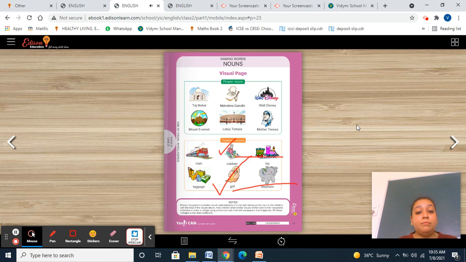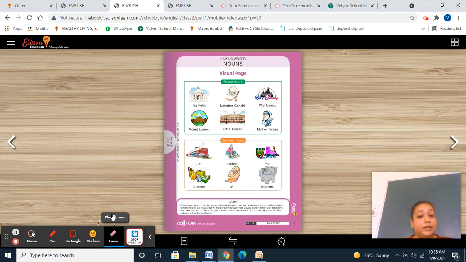Now take out page number 23. On page number 23, you can see proper noun and common noun. Taj Mahal is a proper noun, but the common noun is place. It is a place, and we are talking about Taj Mahal, so Taj Mahal is a proper noun. Mahatma Gandhi, person noun, common noun, you can say male, or you can say gentleman. Mahatma Gandhi, the name of a particular person.